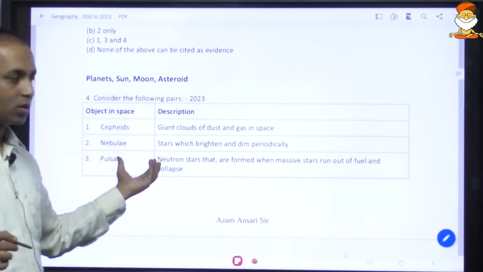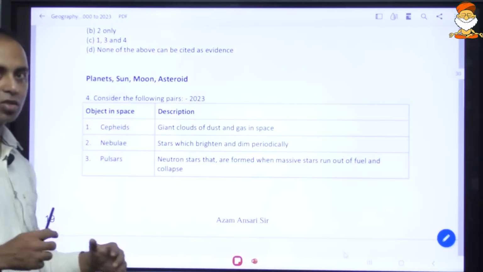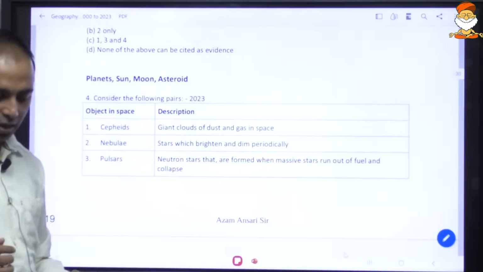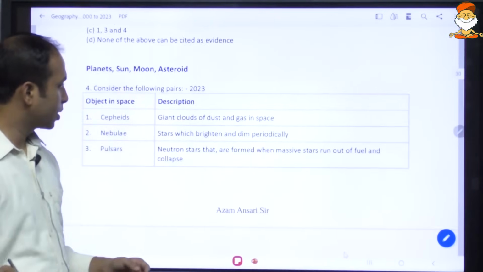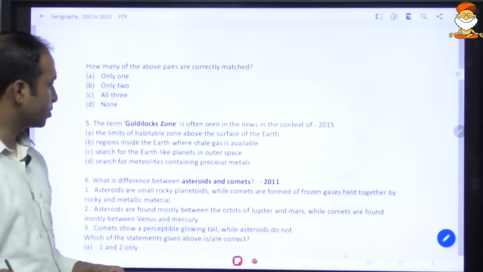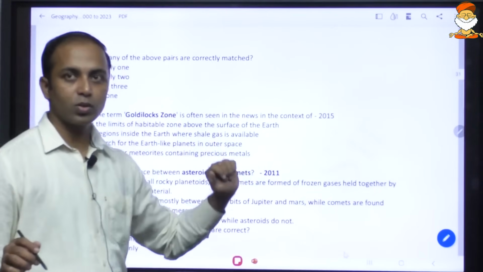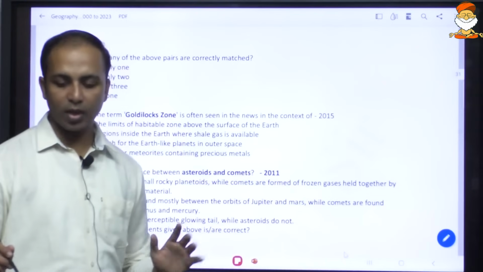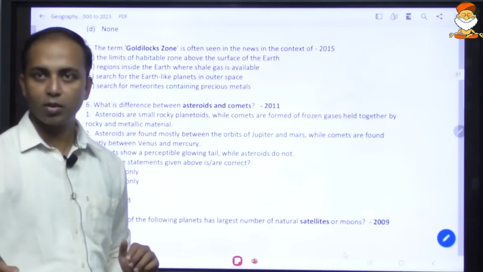Some are stars, some are just giant clouds of dust and gases in space. You can also expect a question like Goldilocks zone. They had asked a question in 2015, so this year we are expecting they may ask a question on the Van Allen belt. So what is that?